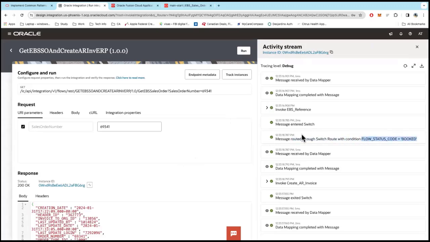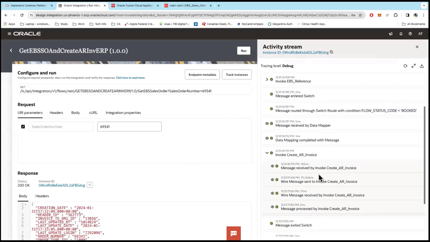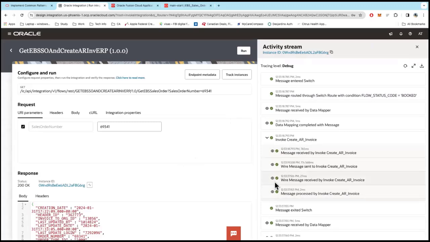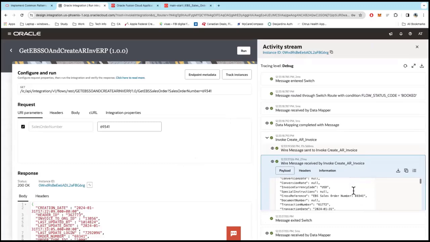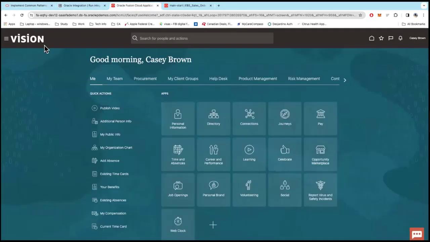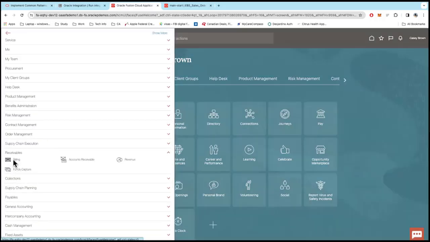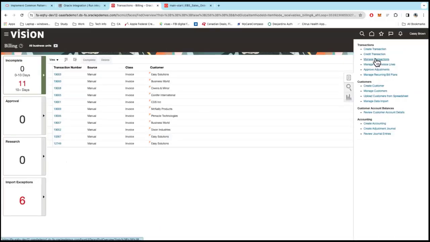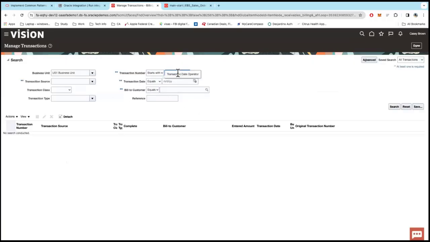this instead of otherwise this time, and then you can see the call that was made to create the AR invoice. And then if you look at the wire message received back from the call, you'll be able to see the data that came back from the call to the AR invoice. And this is what we're going to use. So transaction number is what we're going to use to search. So let me go into ERP Cloud. Let me get into receivables, billing, and if I go to manage transactions, I can search for this transaction number.